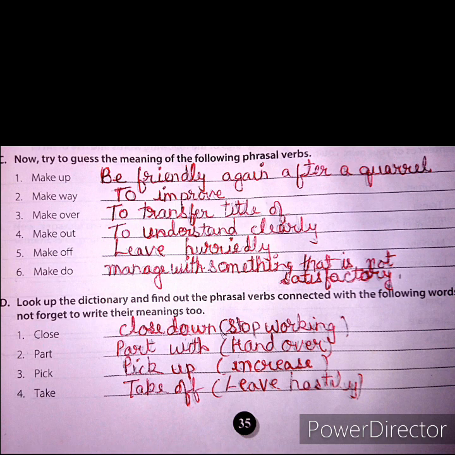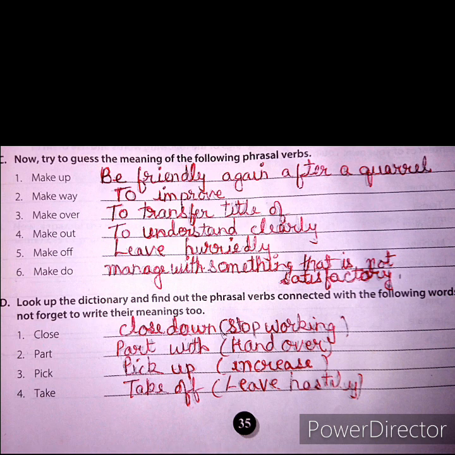What is the meaning of this phrasal verb? Close down means stop working. Example sentence, he wants to close down his business. Second is part. The phrasal verb is part with. Its meaning is hand over.